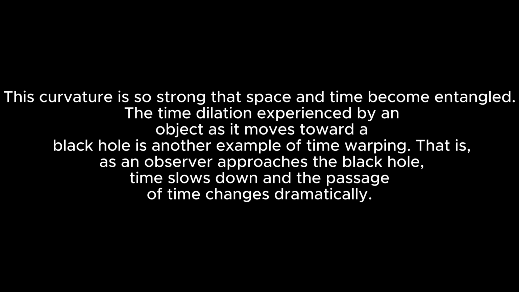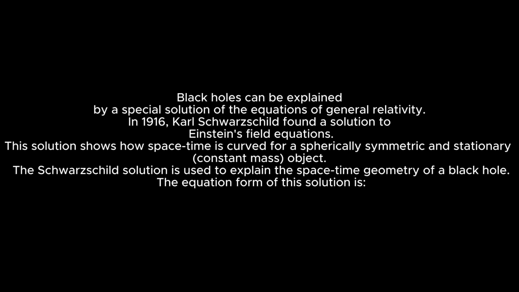The time dilation experienced by an object as it moves toward a black hole is another example of time warping. That is, as an observer approaches the black hole, time slows down and the passage of time changes dramatically. Black holes can be explained by a special solution of the equations of general relativity. In 1916, Karl Schwarzschild found a solution to Einstein's field equations. This solution shows how spacetime is curved for a spherically symmetric and stationary constant mass object.